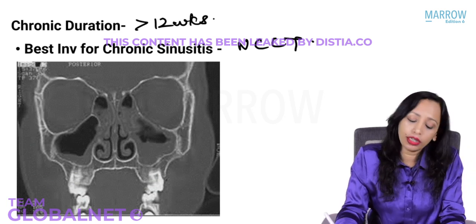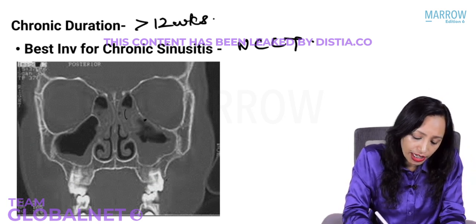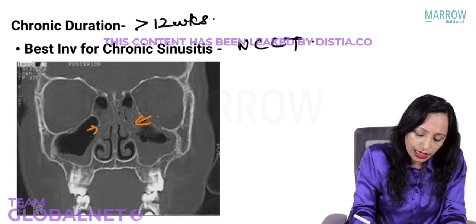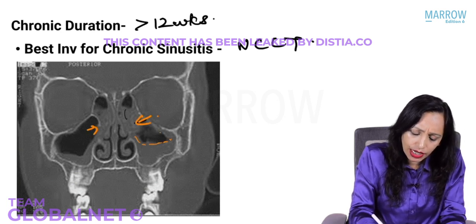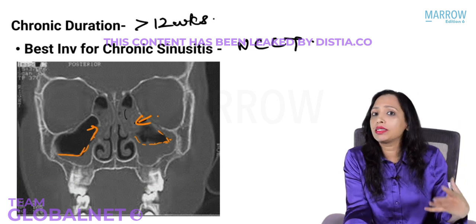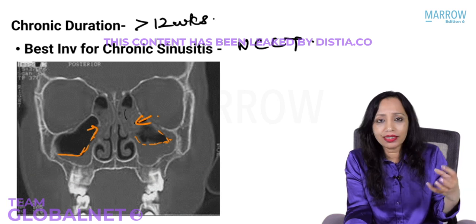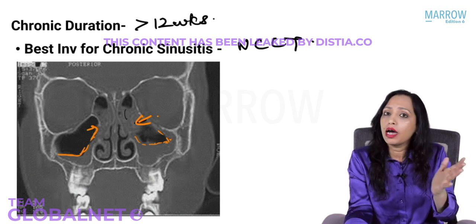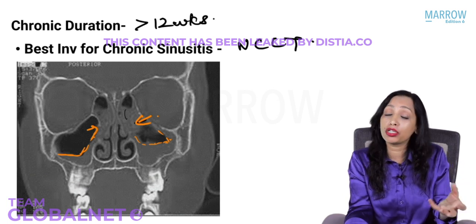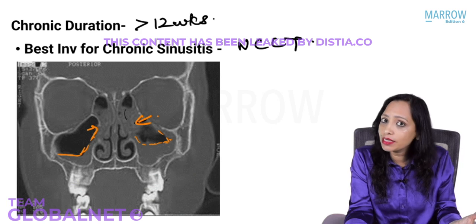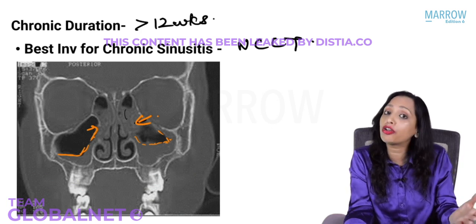So what are you seeing on the CT? You can see the ostiomeatal complex block. Can you see here the ostiomeatal complex block? Yes, we can see that in the maxillary sinus, we can see the air fluid level here. We can see mucosal thickening here. So what we can see is which sinuses are involved, where all we have to operate, how much we have to limit, and what are the anatomical abnormalities or additional extensively pneumatized air cells that are present, which are not normally present.